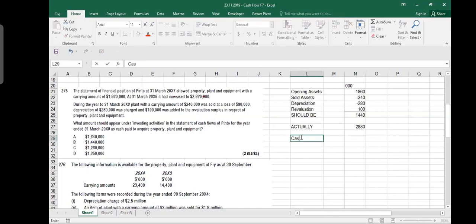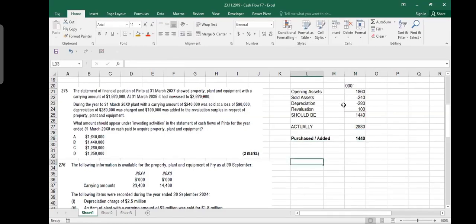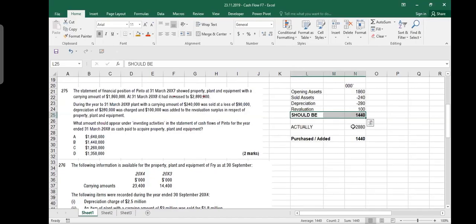So it means that purchased or added, I can call it. So the difference is what you purchased or what you added. 1440. Very simple question. Agreed? You started with what you had in your hand, then some of the assets you sold, some of the assets you depreciated, then you did revaluation. Considering all these things, your assets in the balance sheet should have been 1440, 1.44 million.